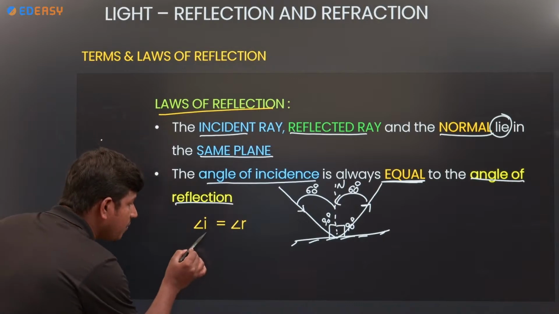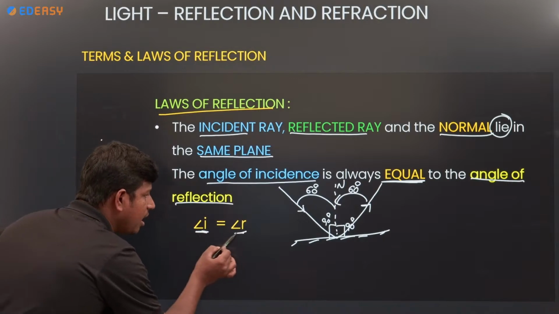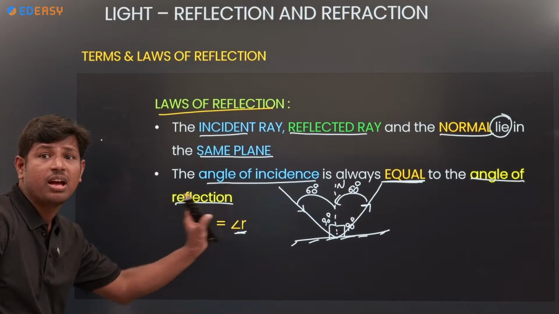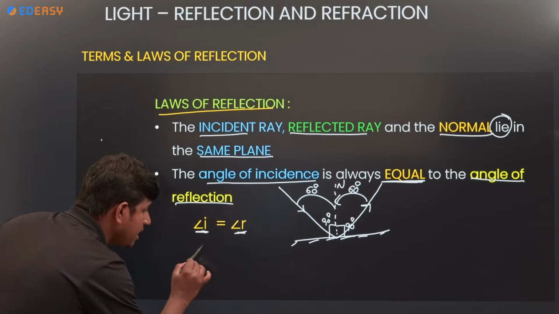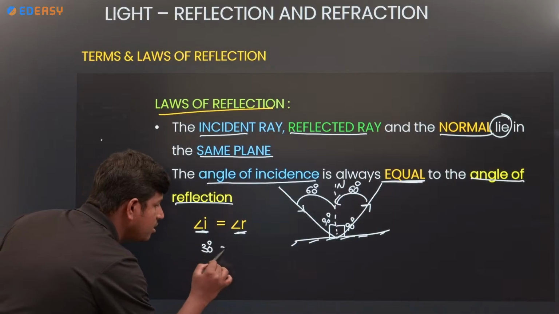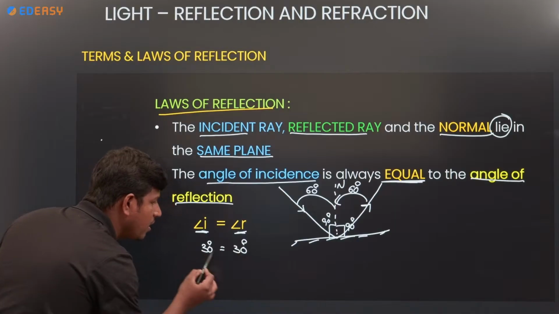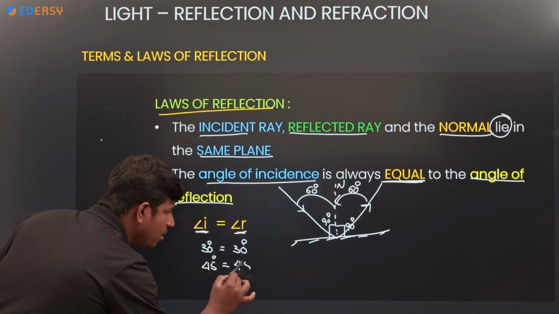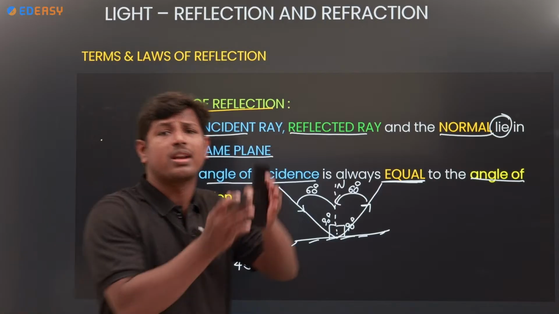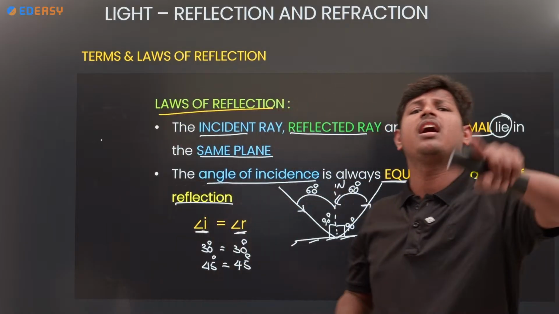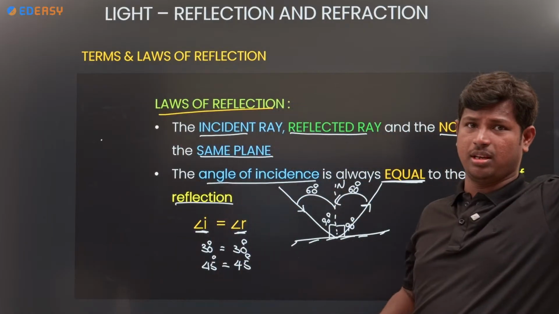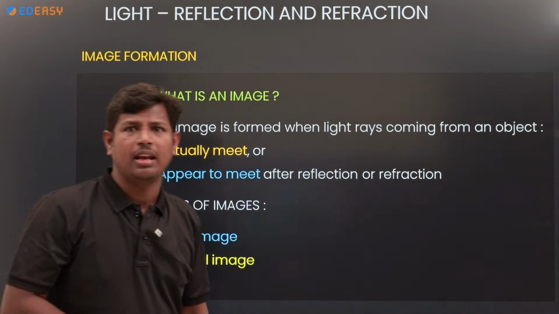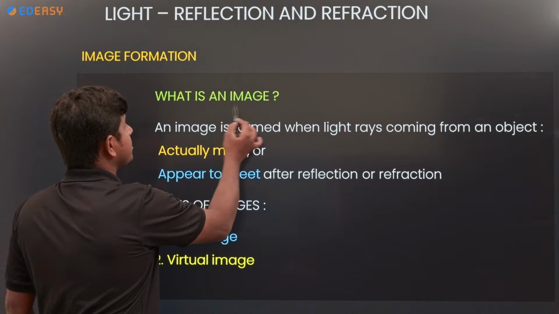So angle of incidence is equal to angle of reflection. If the incident angle is 30, reflection is also 30 only. If the incident angle is 45, the reflection angle is also 45 degrees only. Whatever the incident angle, the reflection angle will be the same only. That is the second law of reflection. Understood? Next, what is an image?